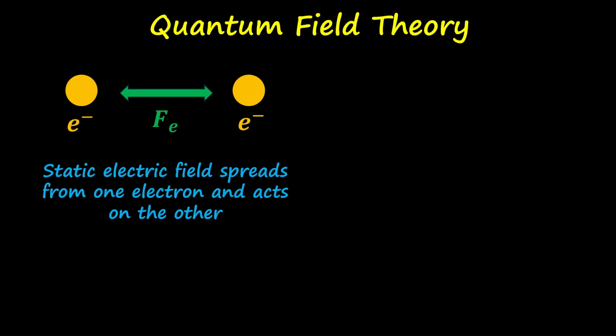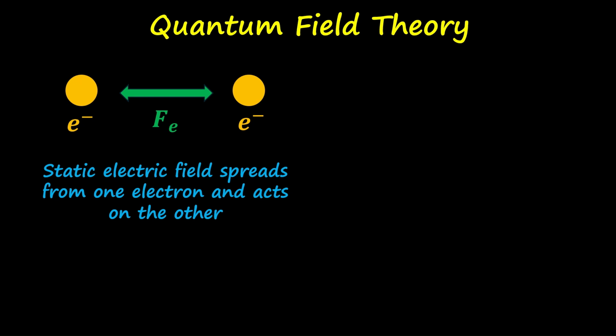Now, if you have two electrons, according to classical electrodynamics, there will be a repulsive force between these two electrons. And this is because the static electric field spreads out from one electron and it acts on the other electron that leads to the repulsive force. Now, in quantum field theory, forces are mediated by fields.